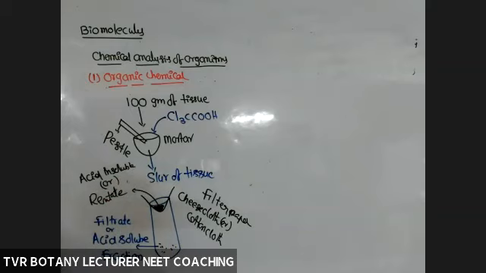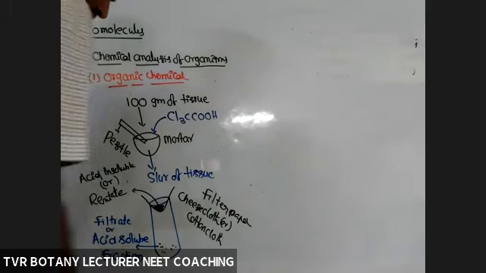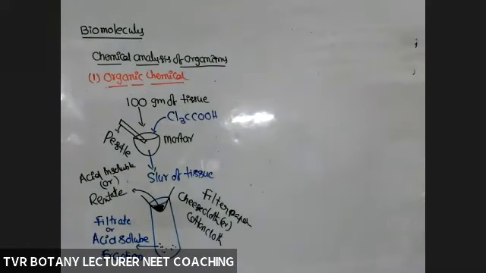Technically, it is called the acid insoluble fraction. First one, at the bottom of the test tube, acid soluble fraction. Now, what are the components? I have to analyze what components are present in the acid soluble and acid insoluble fractions.